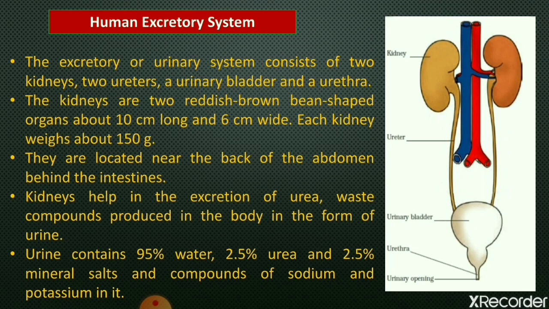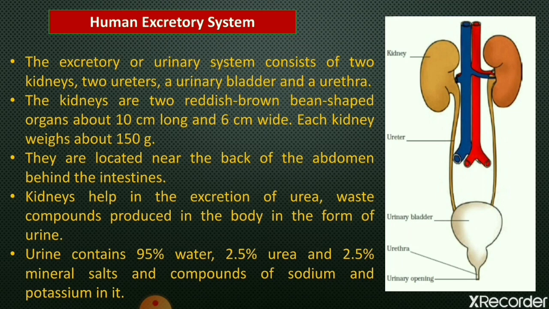You can see all these details in the diagram. There are two kidneys, two ureters, one urinary bladder, one urethra, and one urinary opening. So this is the structure of our main human excretory system.